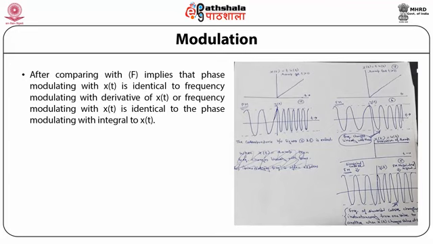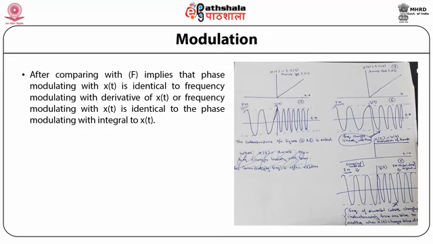After comparing with F, this implies that phase modulating with x(t) is identical to frequency modulating with the derivative of x(t), or frequency modulating with x(t) is identical to phase modulating with the integral of x(t). So in this figure, both the phase and the frequency modulation are shown.